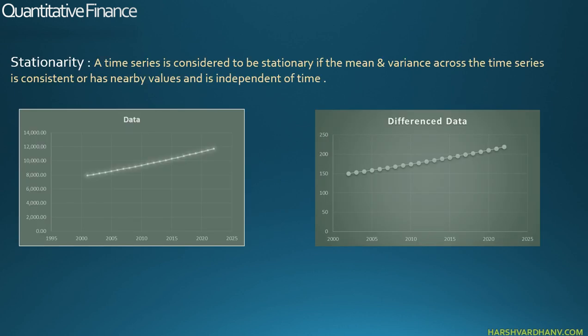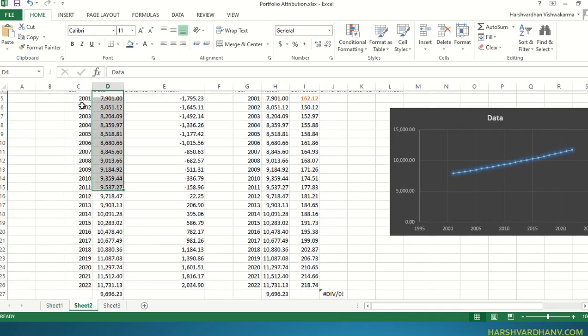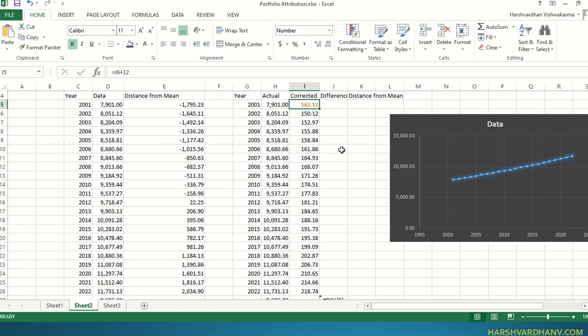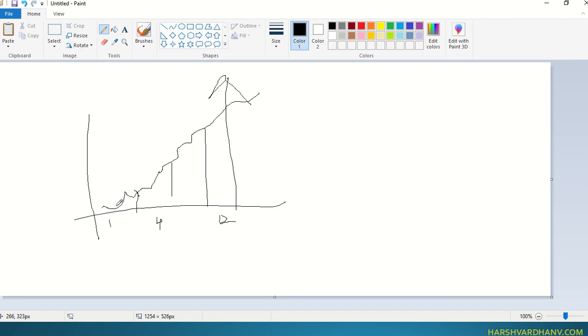So what is stationarity? Stationarity basically means that a time series needs to be very consistent in terms of its pattern. Let's take an example in the Excel that we have created. I've taken yearly, say suppose sales data, from 2001 to 2022, and this is some random sales data, and I try to plot a graph out of this one. It is very steep, right? It looks like the data is dependent on the time series.